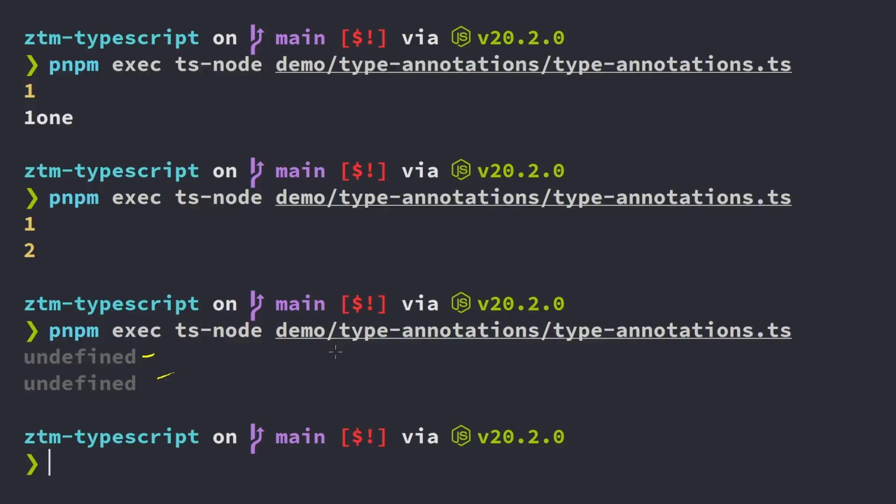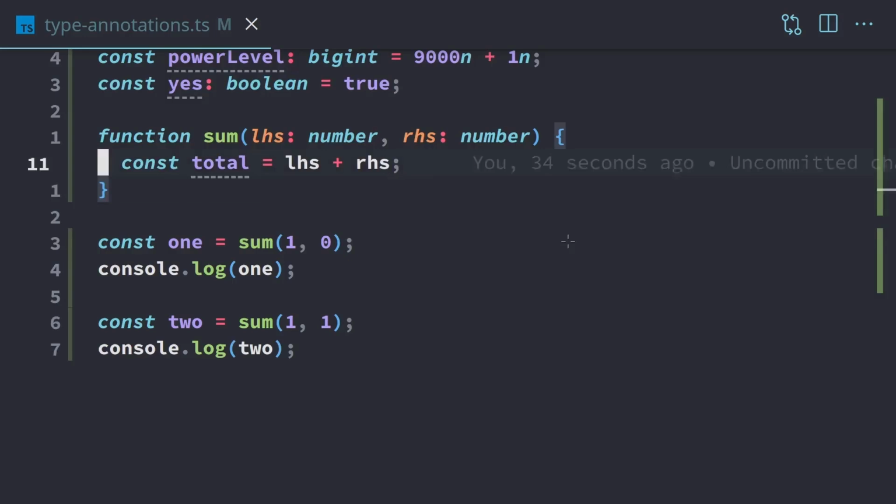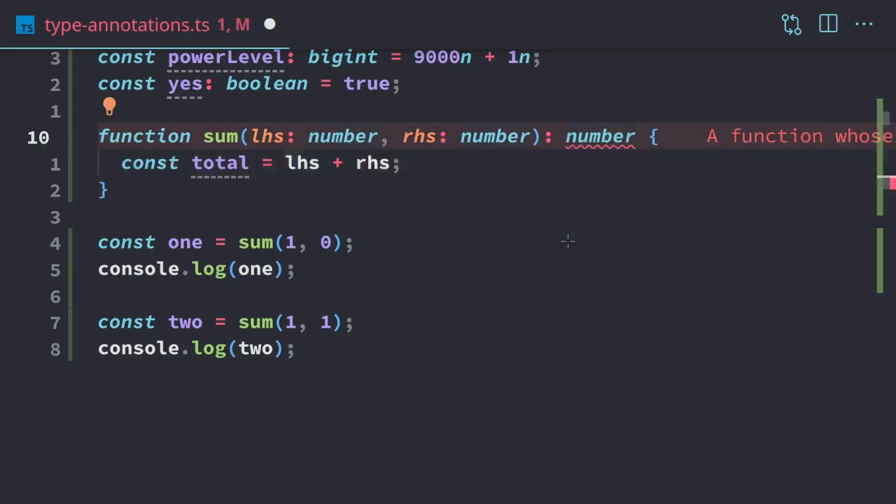And undefined, we really don't want to see that pretty much ever in JavaScript or TypeScript. But here we have 2 of them. And that's because we didn't actually return anything. So we can have TypeScript catch this error for us as well. What we can do is add a type annotation to the end of the signature, and this will be the type of data that must be returned from the function. So if we do this, we're telling TypeScript that this sum function must return a number.